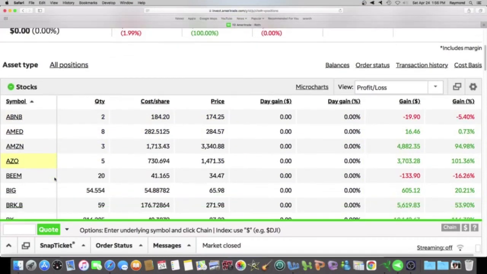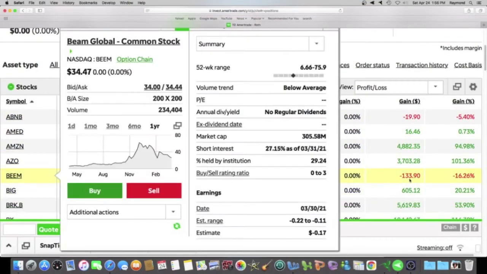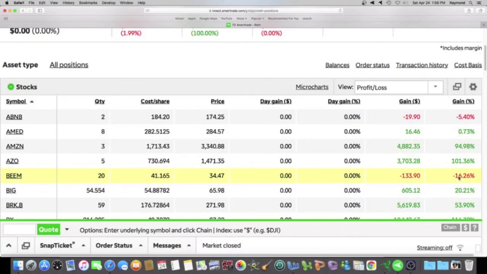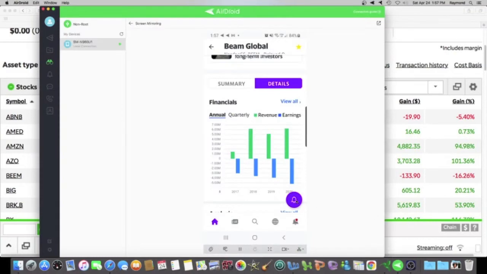So let's scroll down here. This is Beam. And it is negative for me. I am down over 16% since I've owned the stock. I lost over $133. So again, this is a company that's bringing in the money, but it's not profitable, and it's showing up in the stock that I bought. I am negative. Let's take a look at another stock that's not doing well for me.